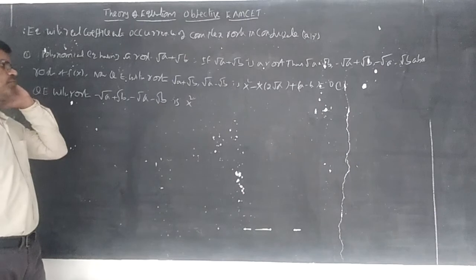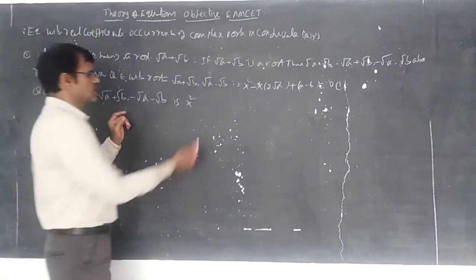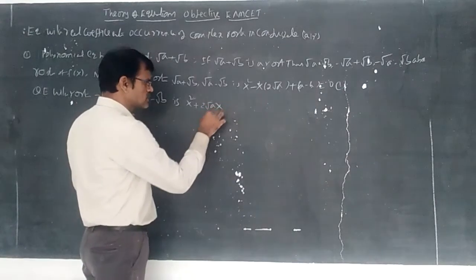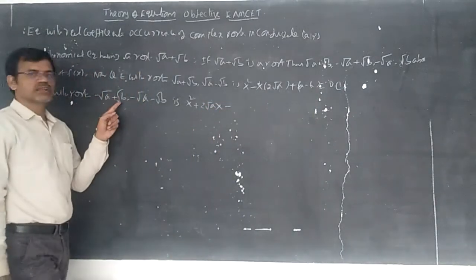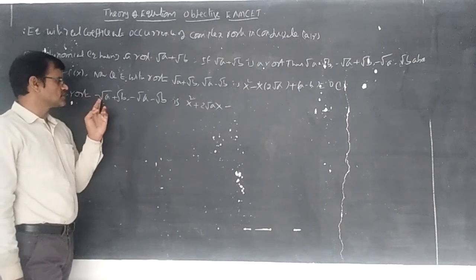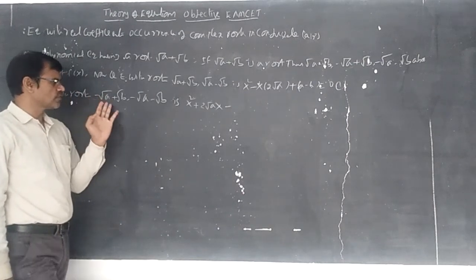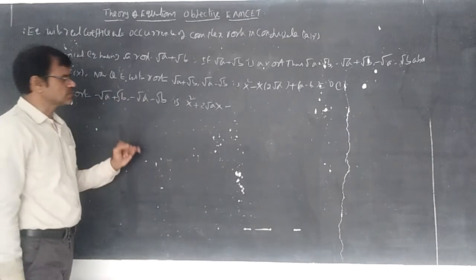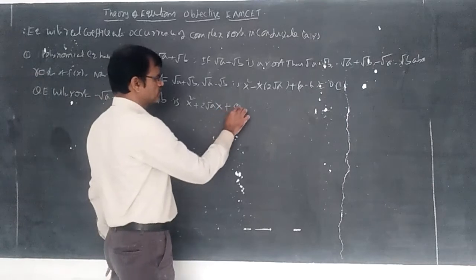Here root b and root b get cancelled. We get x square plus 2 root a x plus a square minus b square concept. Taking minus common, minus of root a minus root b and minus of root a plus root b, same concept, so a minus b is equal to 0.